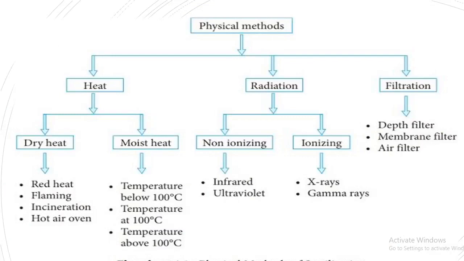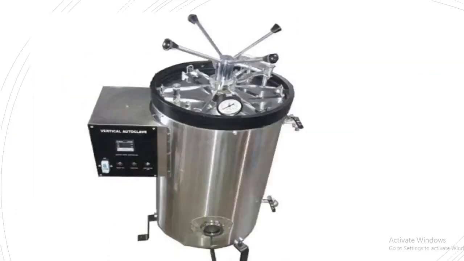This is the complete picture of physical methods, and we have one more method called filtration. Depth filters, membrane filters and layer filters are a few of its types. This equipment is called an autoclave.